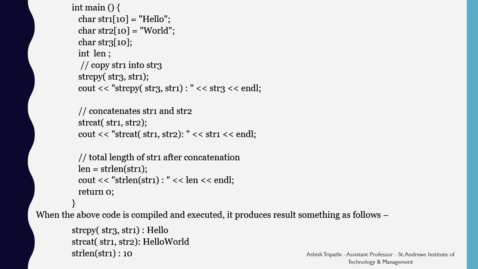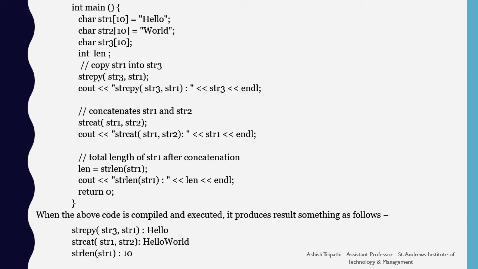Here is an example to show all the functions of the string. We have a character string str1 having hello, str2 having world, and str3 is a null string. We declare a variable len of integer type. Firstly, we make use of the strcpy function where we copy string 1 into string 3.